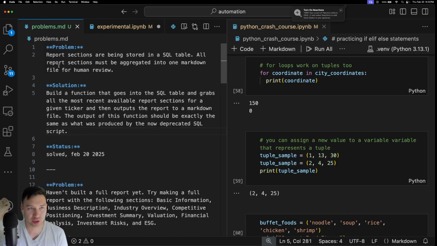The structure is, I have a bunch of different problems and solutions. I first define the problem, then write down the solution, and then I write up the code, and once the code is done I put a status and I say solved Feb 2025. So let's go over the problem that I solved today.